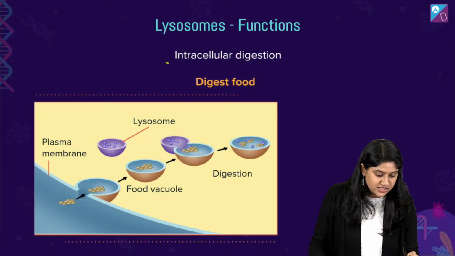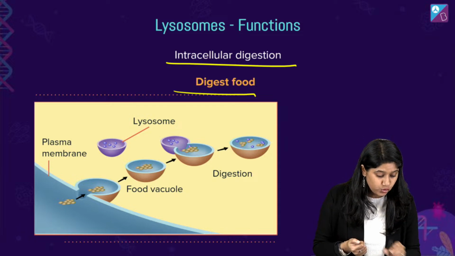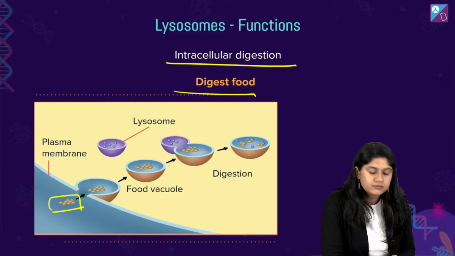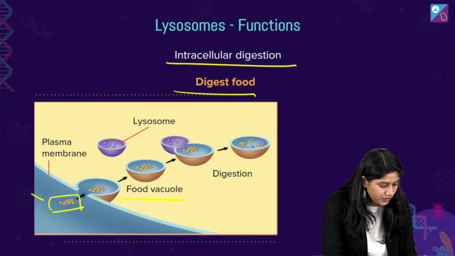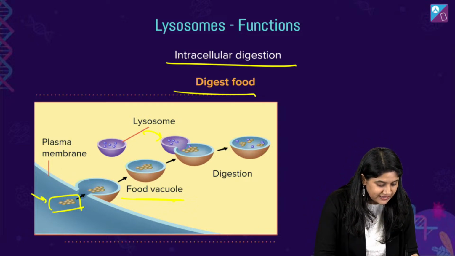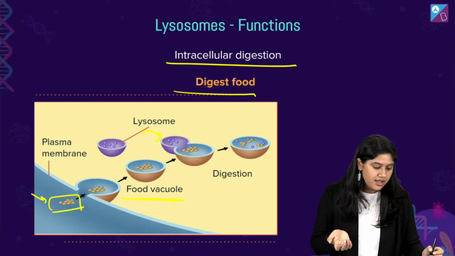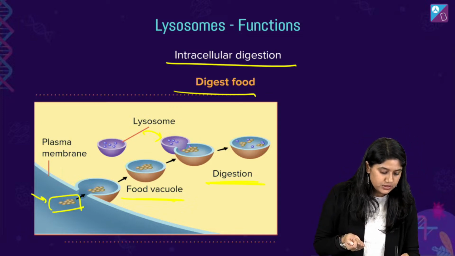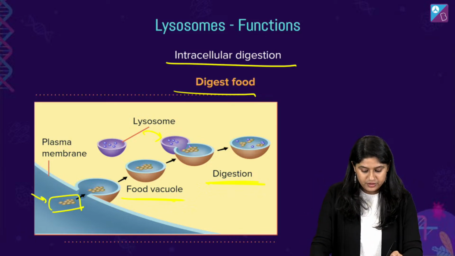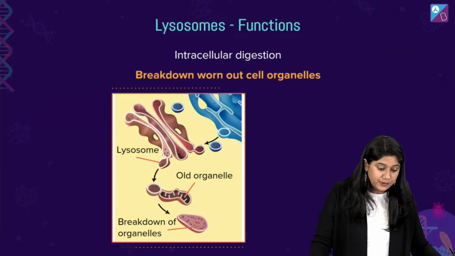Moving on, we have intracellular digestion. Along with that, they will actually help in the digestion of food also. See over here, right? Food vacuole. Formation of the food vacuole. As the food comes, we will see the formation of the food vacuole. Then of course again the lysosomes will come. They will release the hydrolytic enzymes. They'll start the digestion process. And of course once it's done, we know that we have completed a small process which is super important for the cell. Right? Okay. Everyone, are we clear with this?